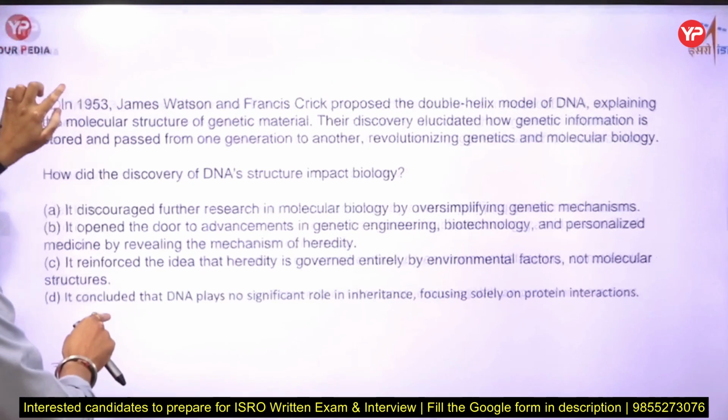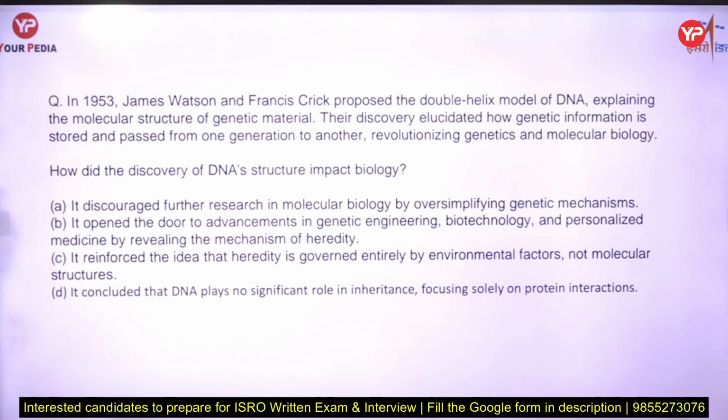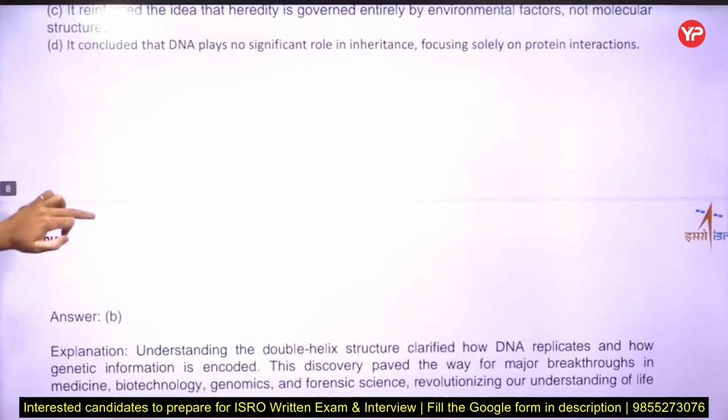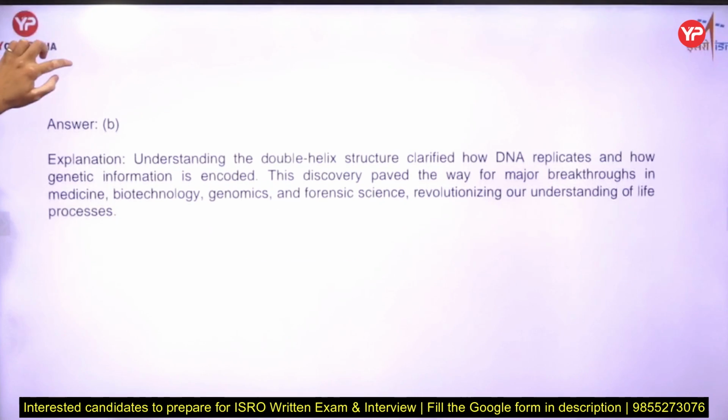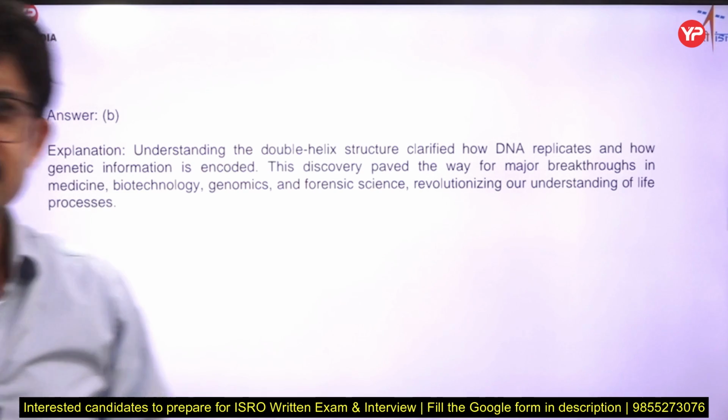Now one more question related to that topic. Here you can see that in 1953, James Watson and Francis Crick proposed the double helix model of DNA, explaining the molecular structure of genetic material. Their discovery explained how genetic information is stored and passed from one generation to another, revolutionizing genetics and molecular biology. So these are the 4 options. You can check your answer also. We have also provided the answer, that is option B is correct, because if anybody has read a little bit about the double helix structure and that paragraph, you were able to give the answer basically.